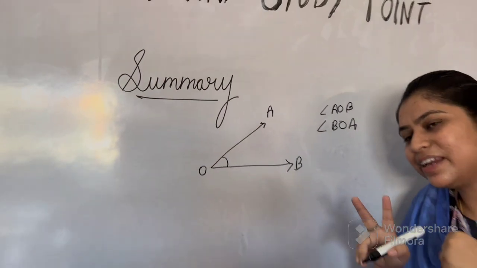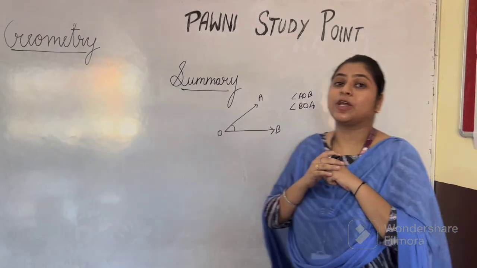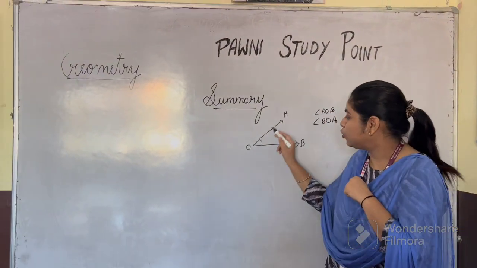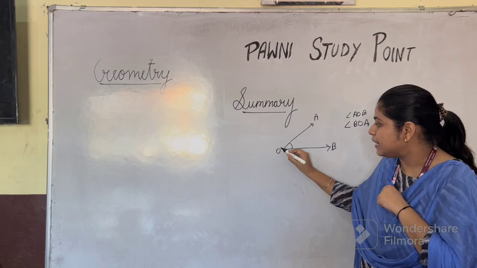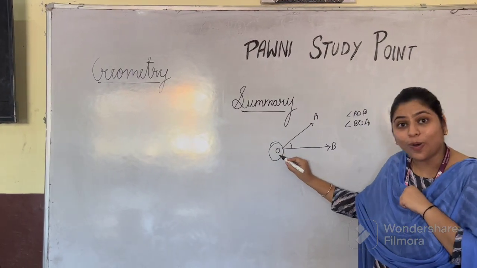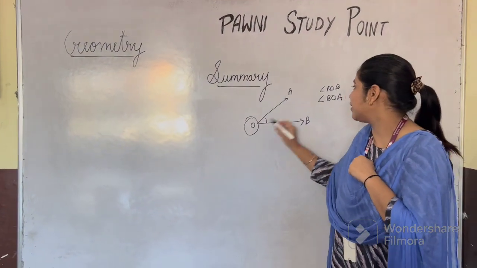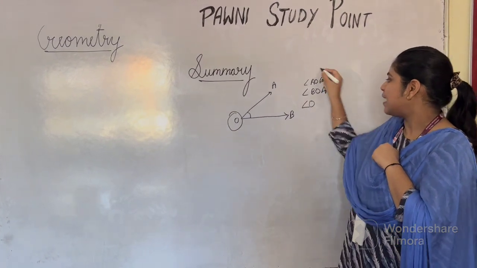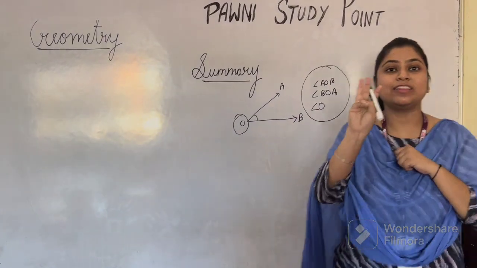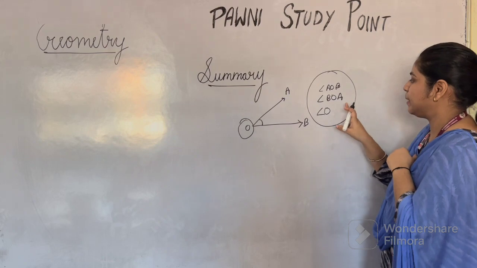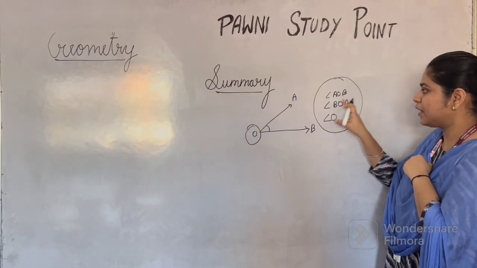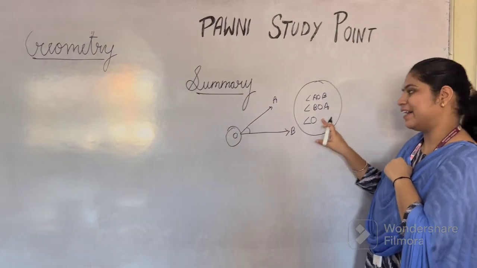Only 2 names I can give? No. Because we know when two rays meet, they meet at common point O, and that common point is also known as angle. So there are 3 ways how we can name the angle. Angle AOB, angle BOA and angle O.